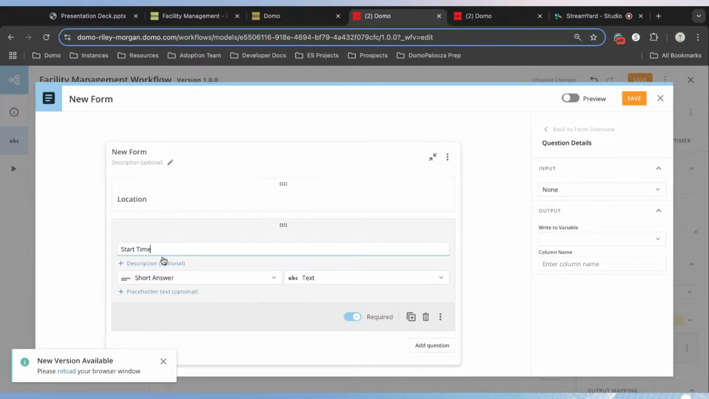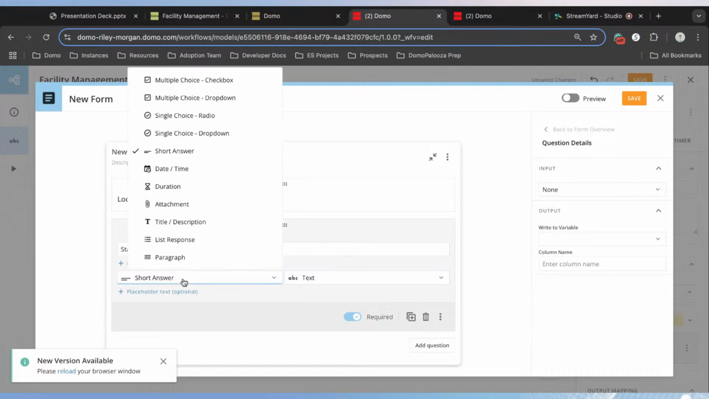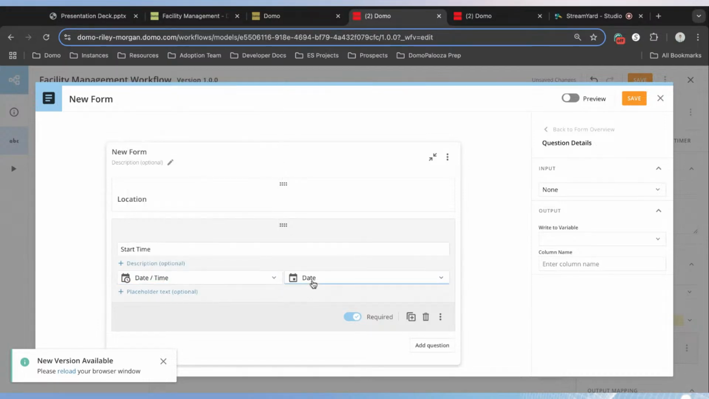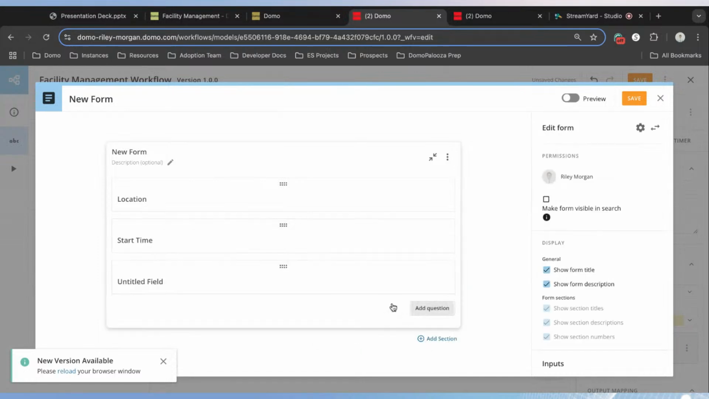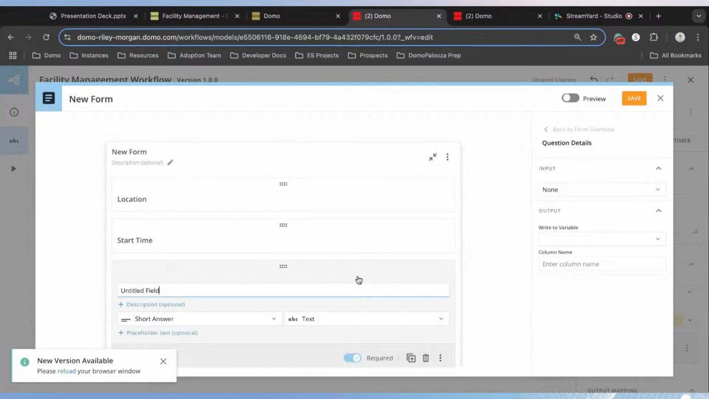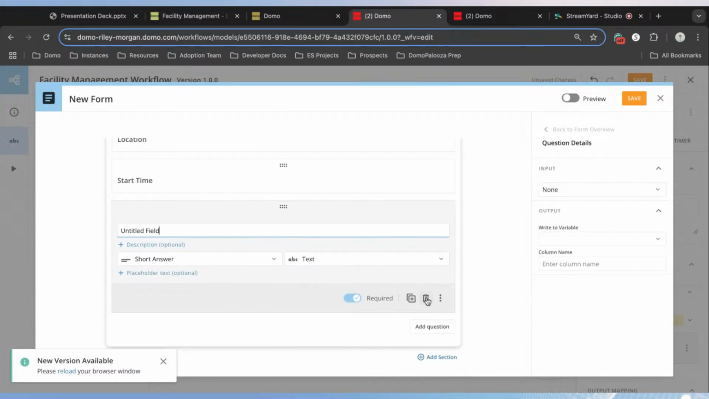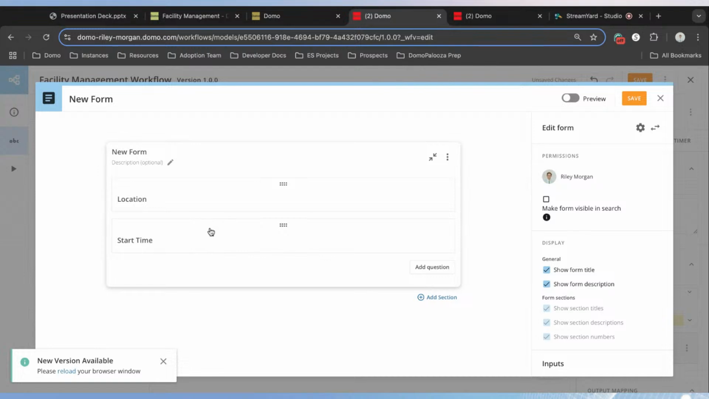And so we can create a question for submitting a start time, and we want to change that to a date time. And our data type to date time, we might add another question for end time, completion notes, and all of that. Once again, I'm just going to assume that we have, maybe you'll go back through and add these questions. We're going to keep this fairly simple for now.